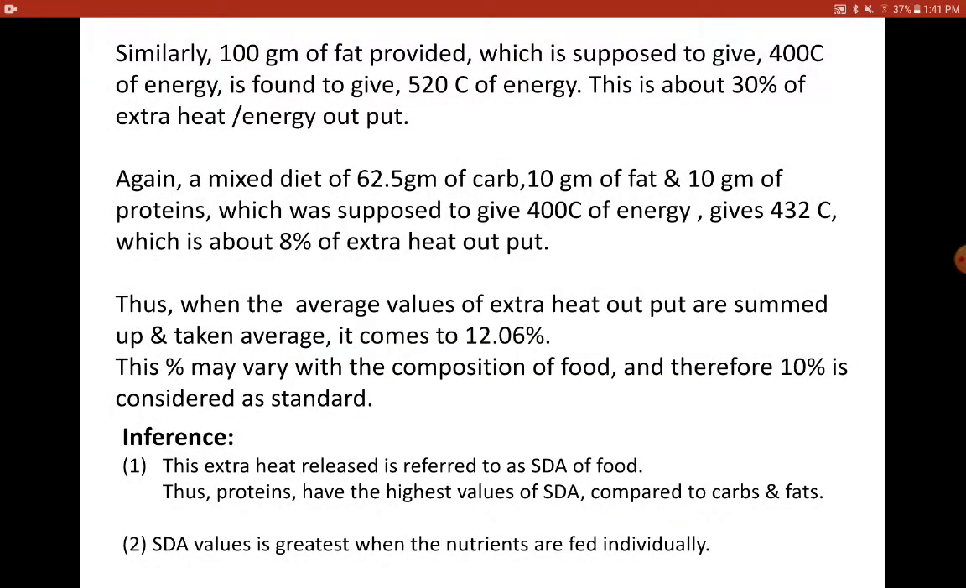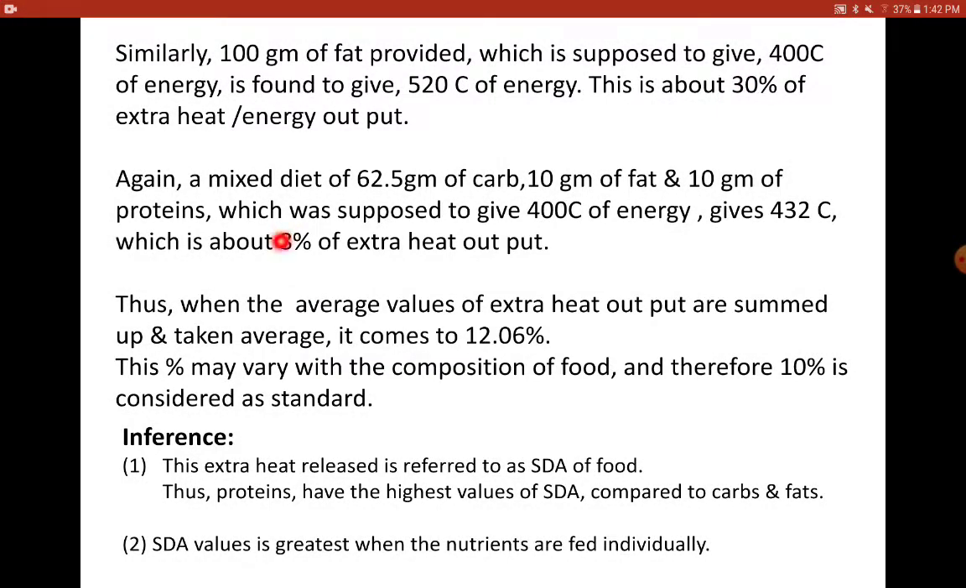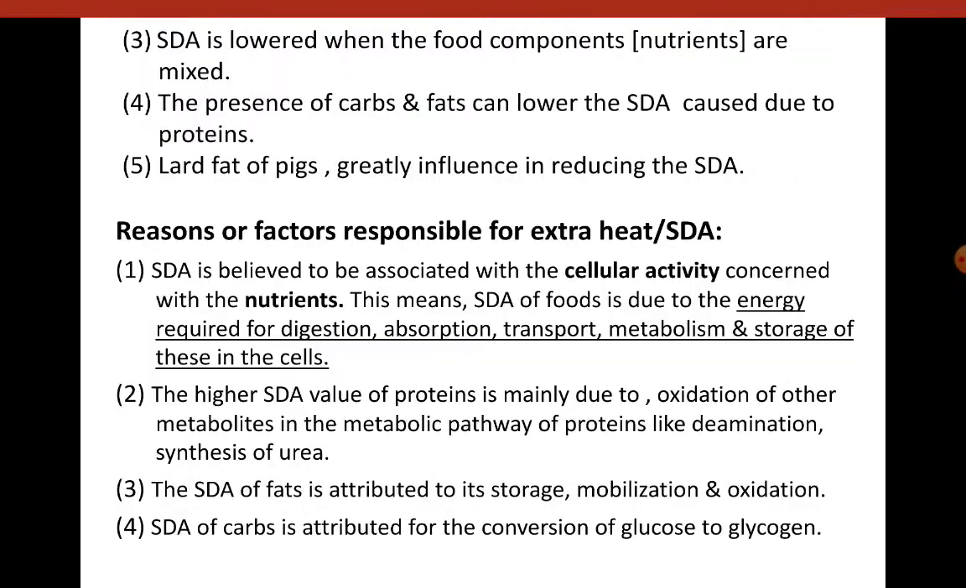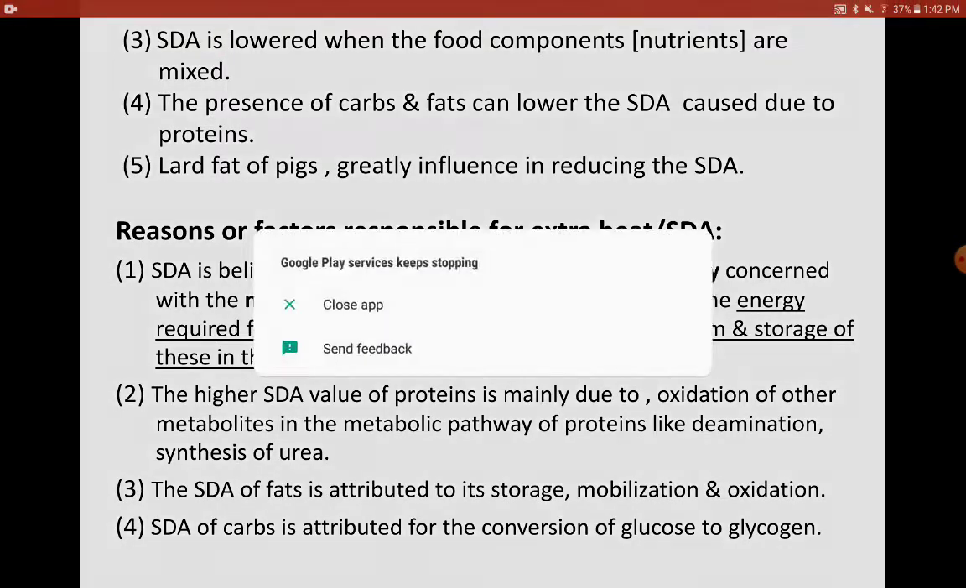See, in all these cases, it was 30% when protein was fed individually, then carbohydrate was 6%, but when you take a mixed diet, the percentage comes down to 8%, though you have proteins in it. Protein is supposed to give 30%, but in a mixed diet, the value comes down to 8%. So values will be greatest when the nutrients are fed individually, but it is lowered when the nutrients are mixed. And the presence of carbs and fat can lower the SDA.